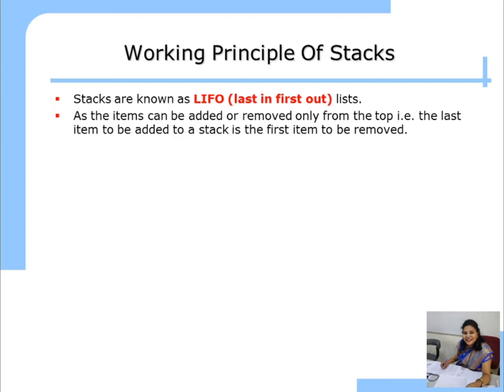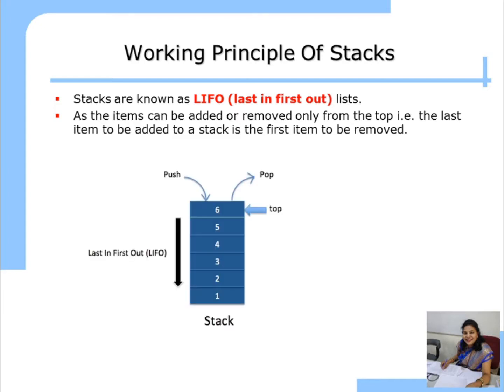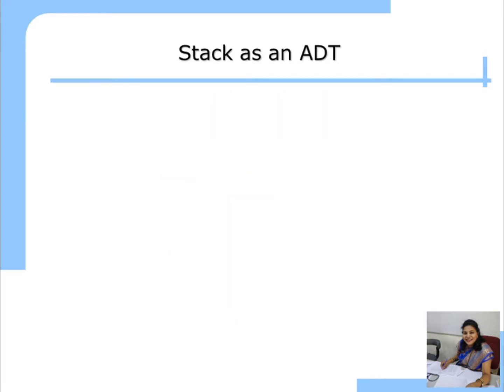So last in, first out. You can also call it in reverse, first in, last out. This is nothing but the opposite of LIFO. So stack is also known as the last in first out list. See, this is the example, last in first out. What is inserted first in the stack? 1, then 2, then 3, then 4, then 5. If you want to pop, you have to first pop the 6 which entered the stack last. Then 5, then 4, then 3, then 2, and then 1. So this is the principle of stack. Last in, first out.